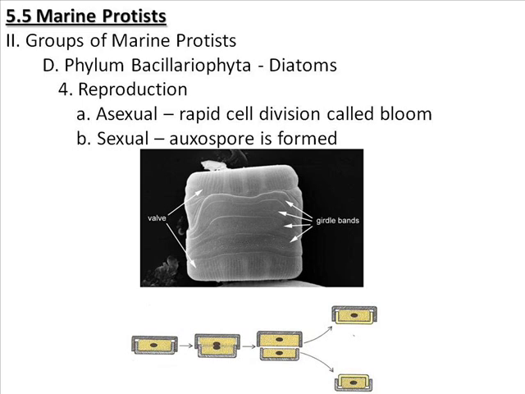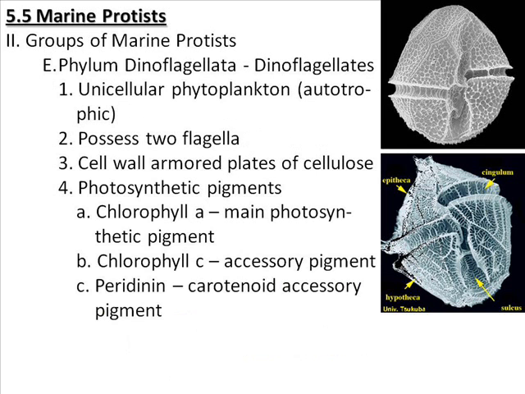At the bottom of the page you can see that when a diatom reproduces, its frustule, or the cell wall, has to split, and you have two new cells that form. But notice one cell is the same size as the original parent cell, but the other cell is smaller because it's using the smaller half of the frustule. Well, the reason that this auxospore is formed during sexual reproduction is so that the cells don't get too small. They can go back to being an original size cell after several generations of this asexual reproduction.